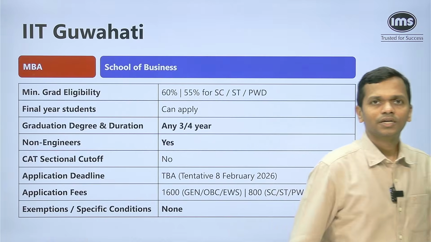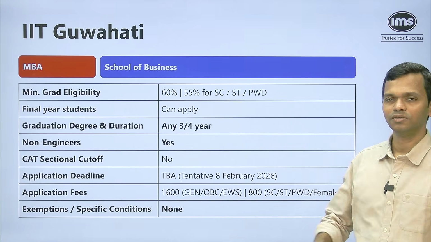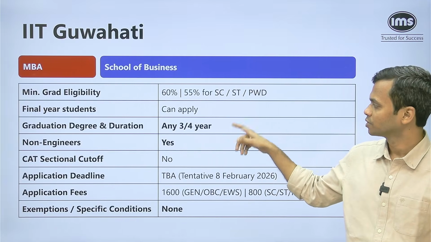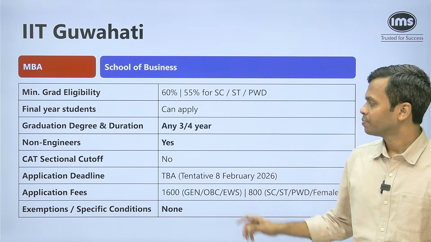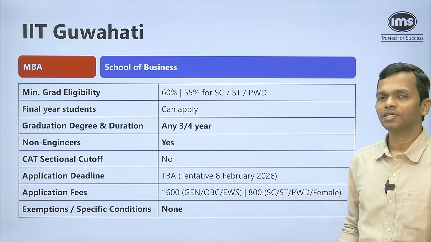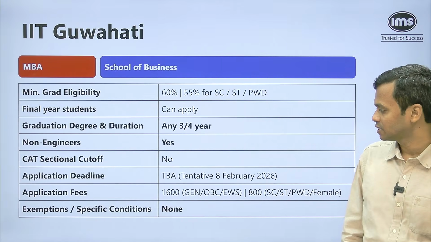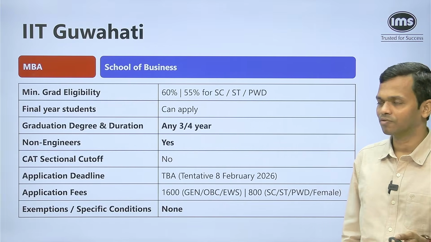Now at IIT Guwahati, again, you have the MBA program offered by School of Business. No conditions whatsoever. Anybody can apply. 60-55 for the graduation course. You can be a final year student, non-engineer, doesn't matter. You can apply. No sectional cutoff. Application deadline, not announced yet, but going by the last year trend, around 8 Feb 26. 1600 and 800 as the application fees. Absolutely no constraints otherwise whatsoever.